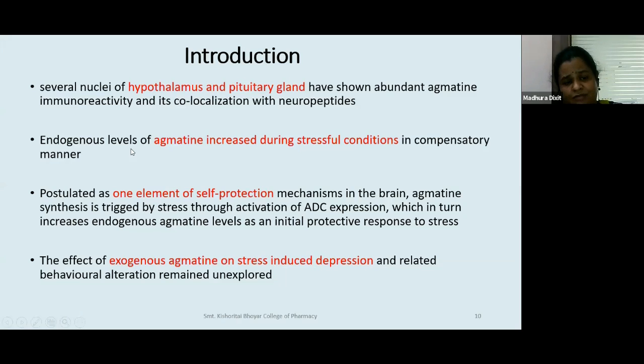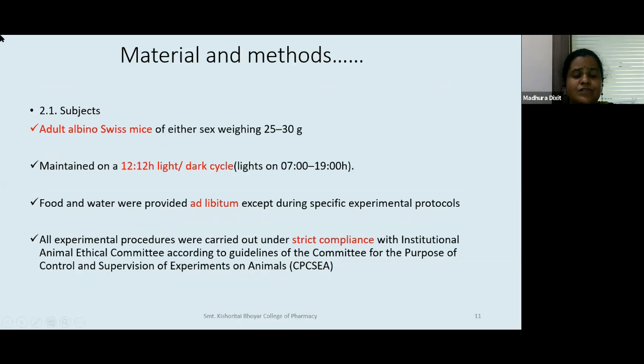Again, I have earlier in my presentation talked about antidepressants, but depression may be because of many reasons. Here we are chiefly focusing on stress-induced depression. So if you are under stress and the consequence of it is depression, then how exogenous agmatine can help was not explored. So we are primarily doing that. So what were the material and methods? In any paper, you will be seeing this as a section.